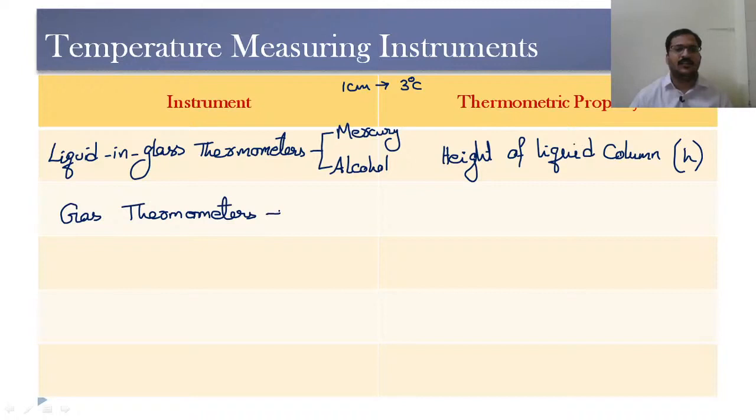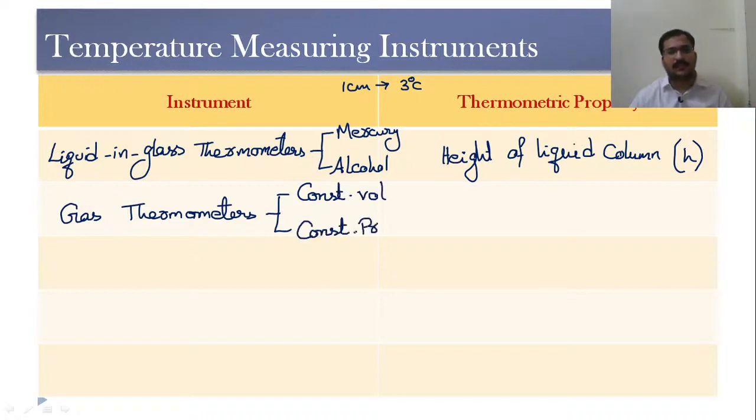Then we go for these gas thermometers. So there will be two different types of gas thermometers. One is constant volume gas thermometer. Second one is constant pressure gas thermometer. So when you take this constant volume gas thermometer, see, as the name indicates, volume is kept constant, and with the rise in pressure, we are going to measure the temperature.